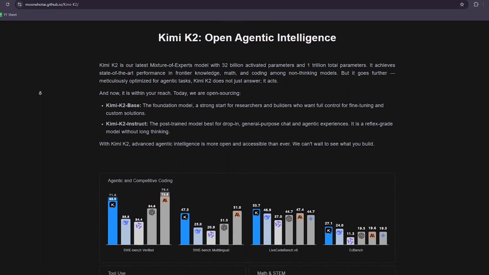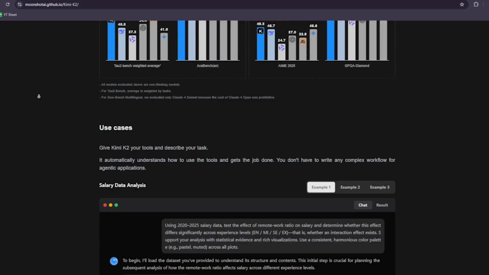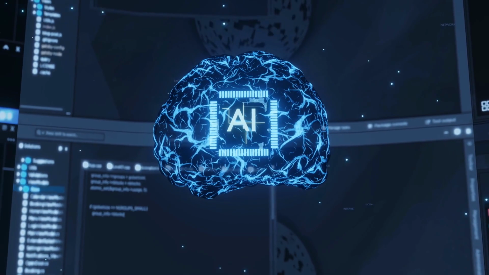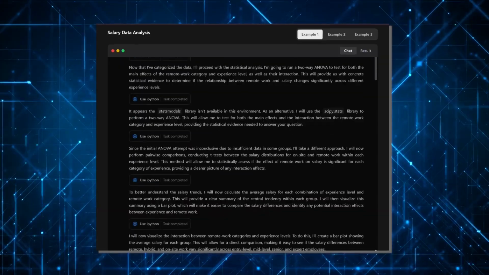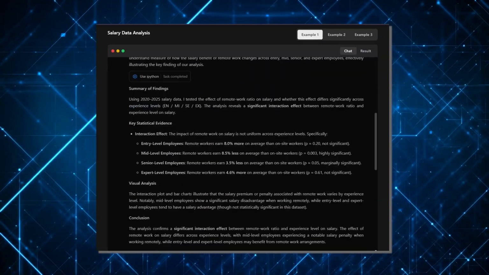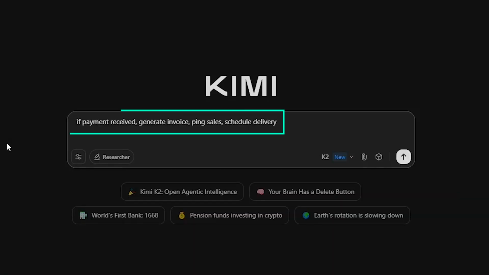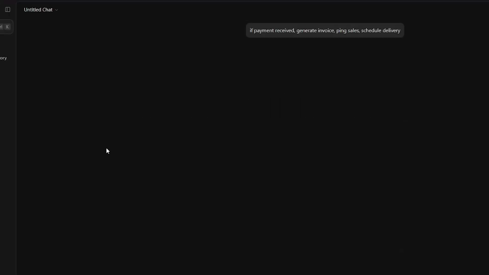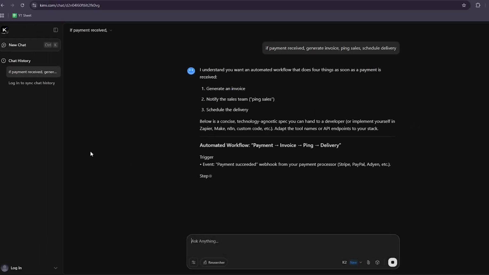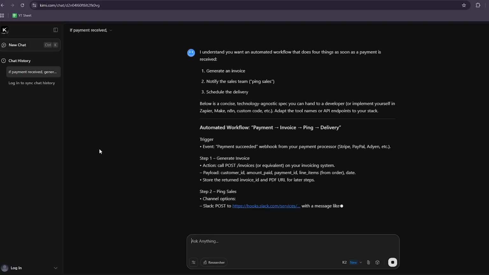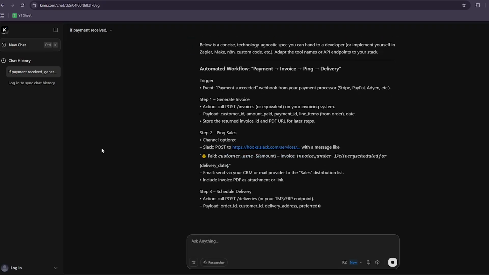Finally, welcome to the future of business automation. Kimi K2. Where most enterprise AI tools require months of setup and training, Kimi K2 runs on pure text and smart logic. You describe a workflow. If payment received, generate invoice, ping sales, schedule delivery, and Kimi builds, triggers, and even adapts steps on the fly.